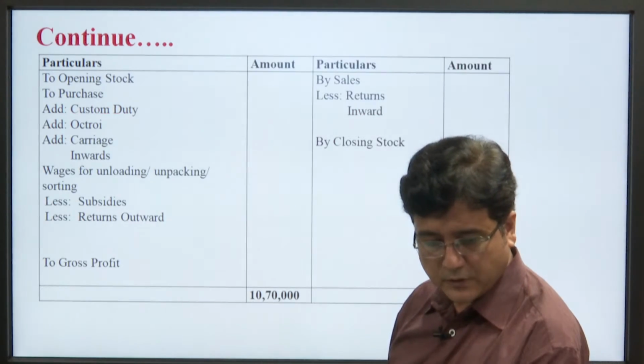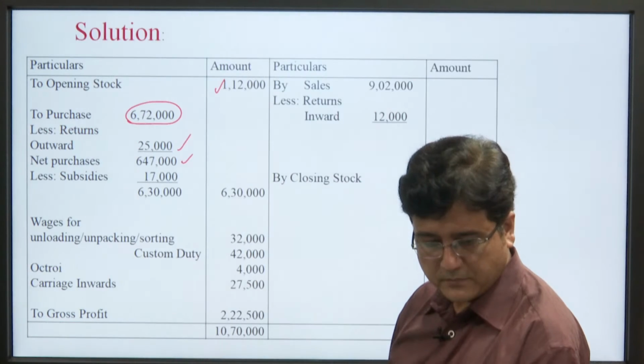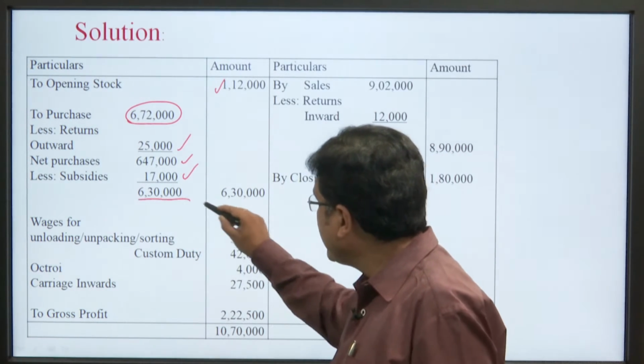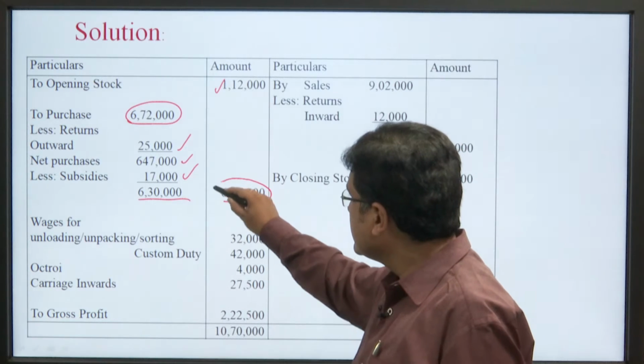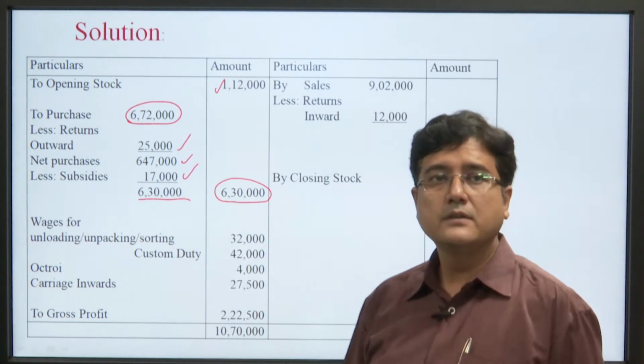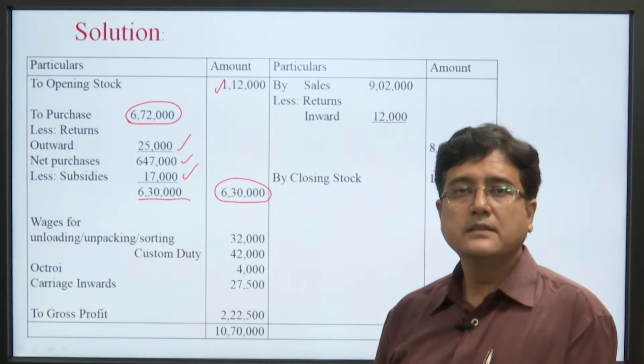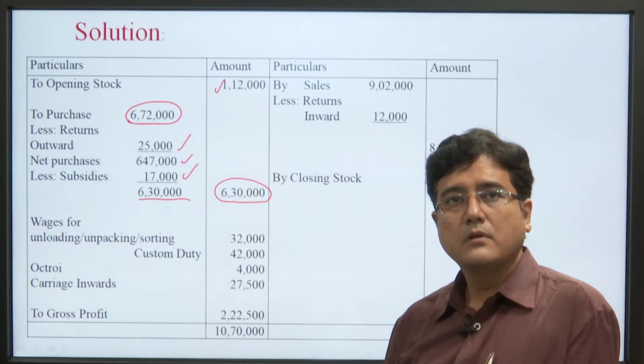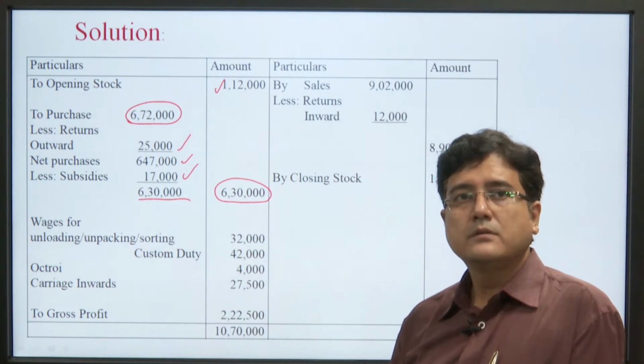So, less 17,000 also, and we find the final figure of 6,30,000 as purchase. Okay.